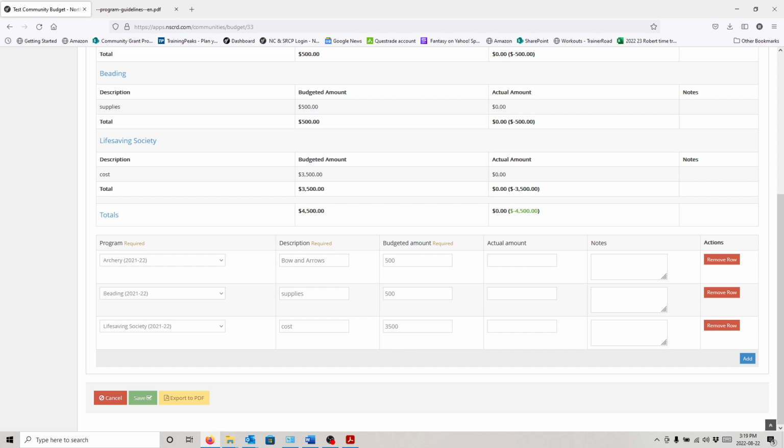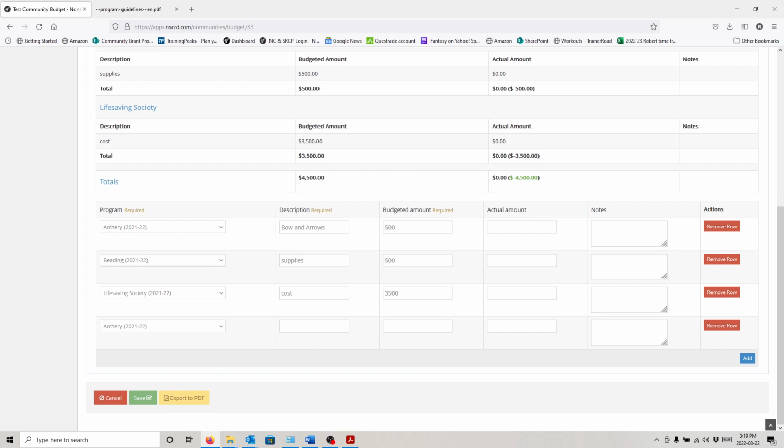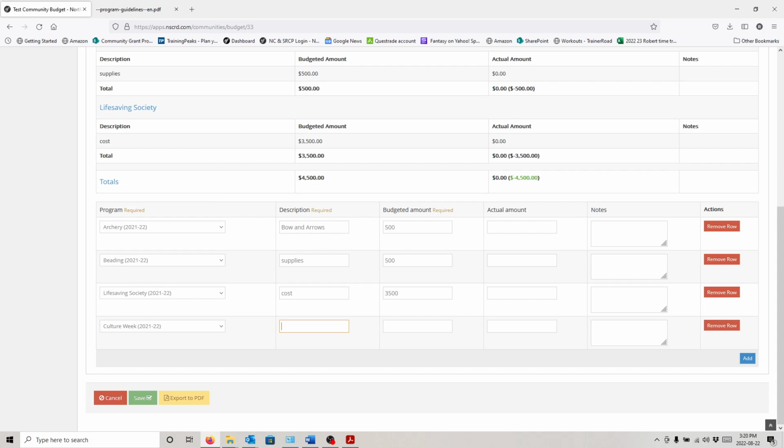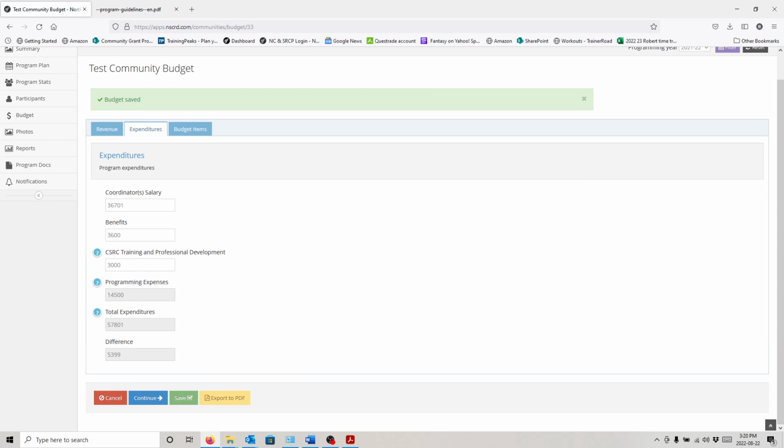Okay, so you can see I've already done a few things here. However, let's add something. Okay, just as an example. So we're going to say Culture Week. Okay, let's say we need supplies for Culture Week. And it's going to cost us a lot. It's going to cost us $10,000. Okay, normally it won't cost that much, but I'm just doing this as an example. We're going to click Save. We're going to go back to expenditures, and you guys are going to notice now this number is $53.99. Okay, the number's gone down, but it's still not 0.